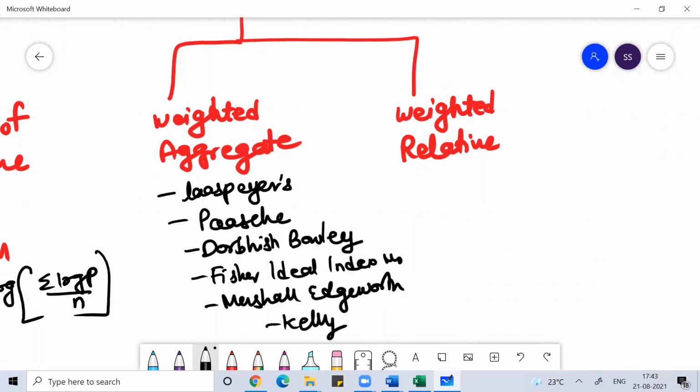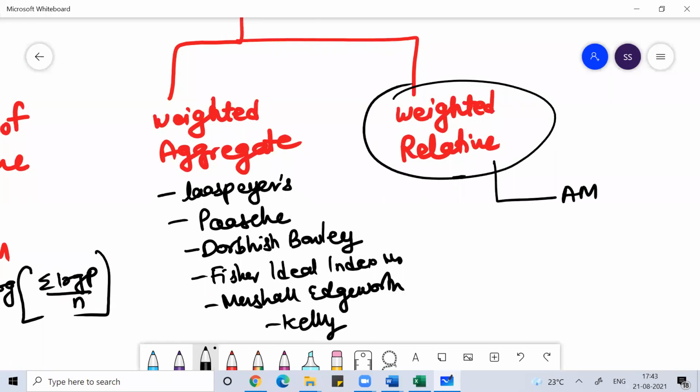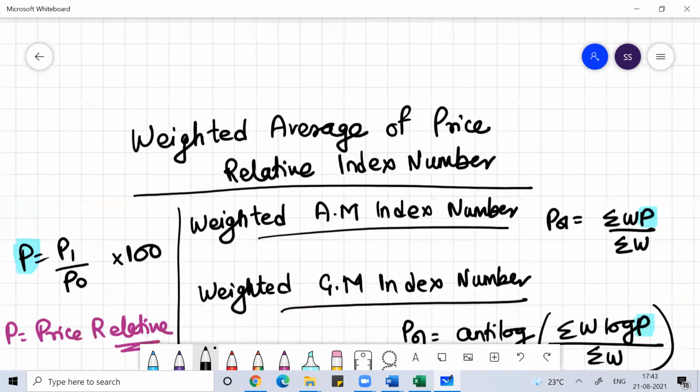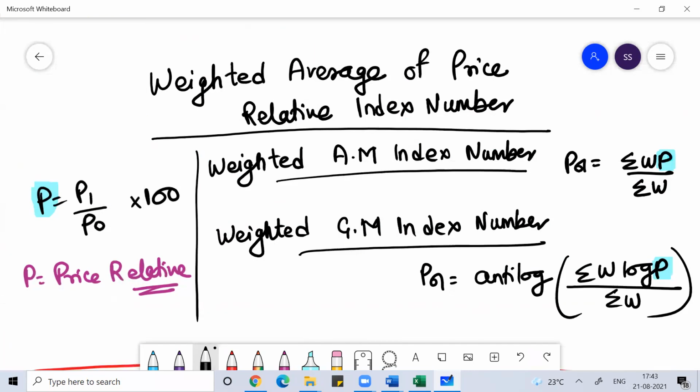In today's class I'm talking about the weighted relative method. Again, you can calculate it through arithmetic mean or geometric mean, and again everything is in terms of price index numbers.